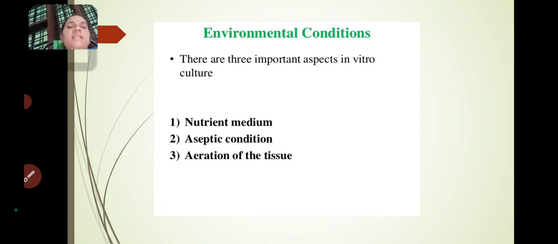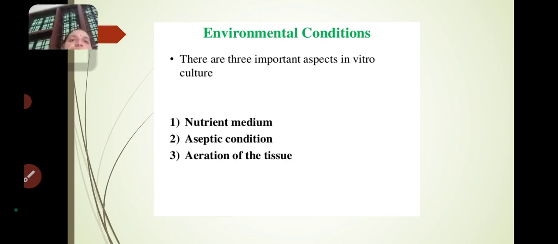Second one is maintaining aseptic conditions. Aseptic means sterile conditions. The laboratory, culture vessels, containers and explant should all be hygienic and sterile.